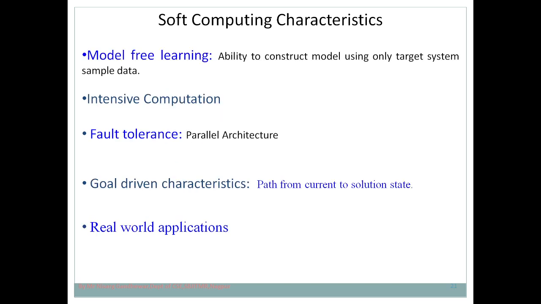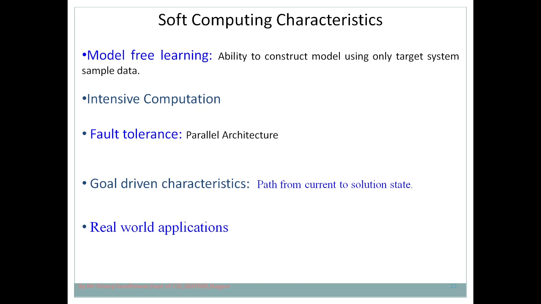The next characteristic is that it is model free learning. What do we mean by model free learning? In the previous videos we discussed that soft computing is useful where it is very difficult to construct a model. For that purpose you can make use of soft computing. In soft computing, there is an ability to construct a model using only target system sample data. This is an important thing.